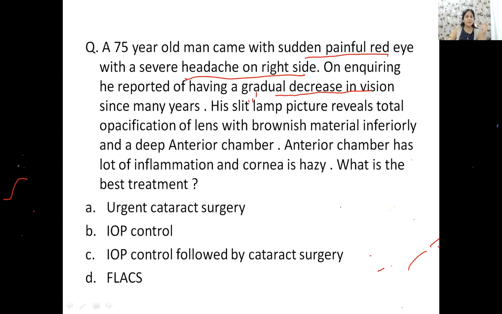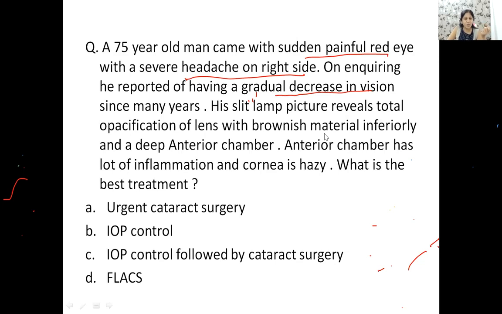So what do you understand by this? A brown material inferiorly, and you also have a deep anterior chamber, which shows a lot of inflammation, hazy cornea. So what is your diagnosis here? First of all, can anybody tell me what is the diagnosis? This is a patient of cataract. Which type of cataract? That is what I want to know.